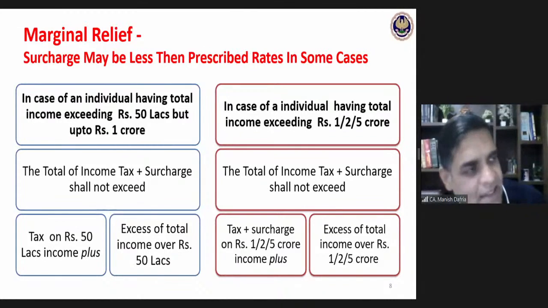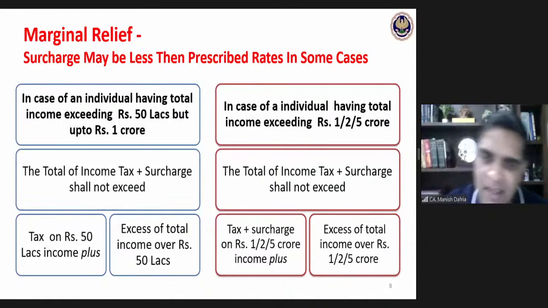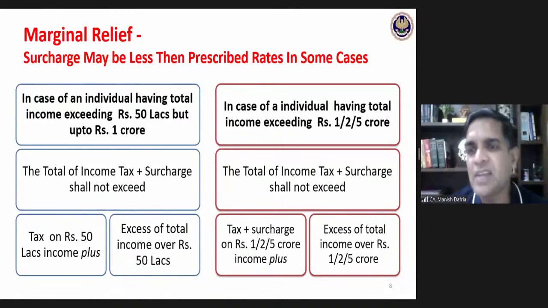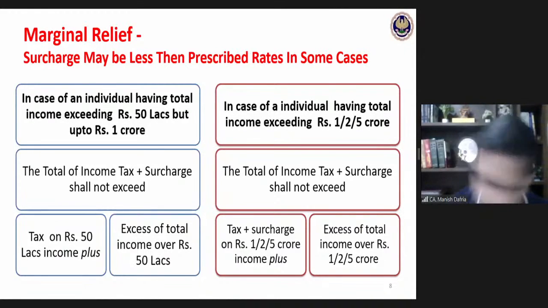My total income tax plus surcharge payable cannot be more than the tax plus surcharge payable at the threshold, that is at the level of 1 crore, 2 crore or 5 crore, whatever is the tax plus surcharge payable, plus whatever is the excess income I have derived. Okay. Based on this, what we will do,